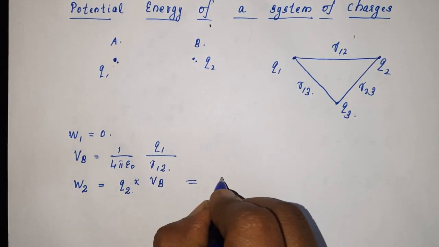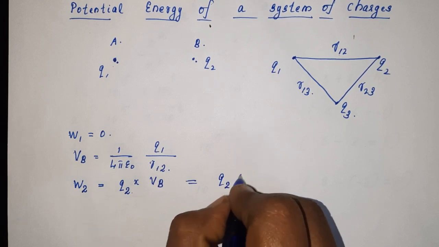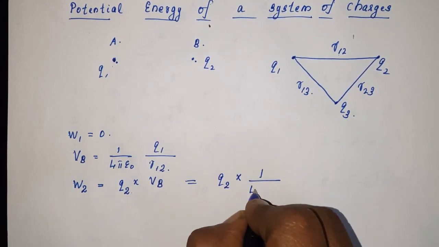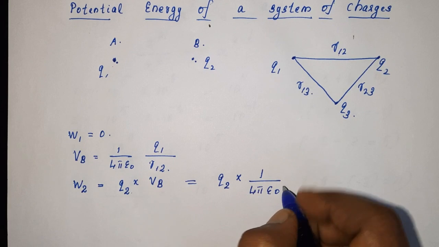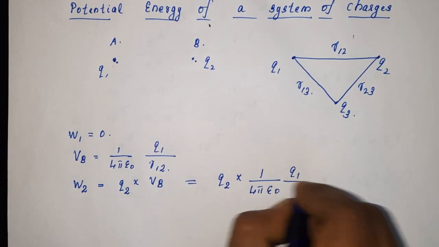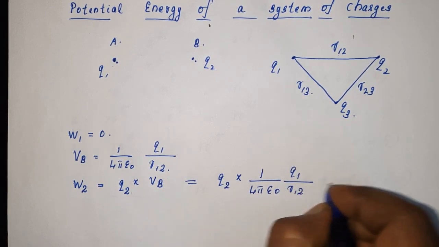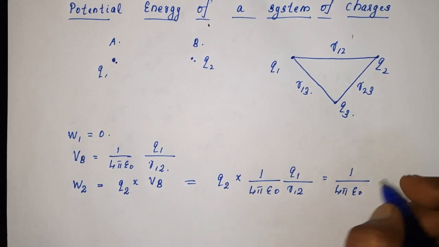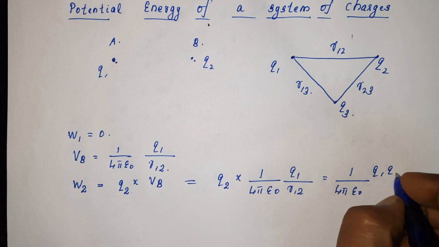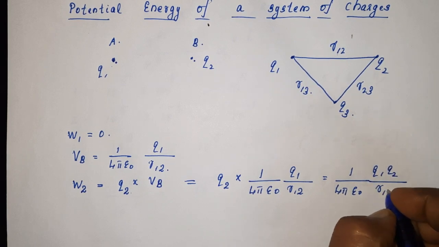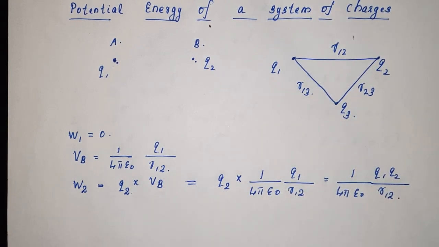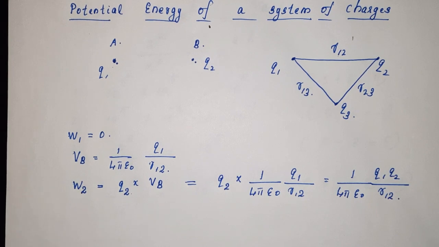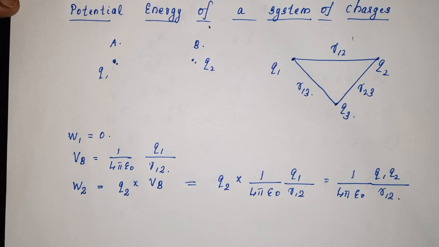So, it is equal to Q2 into 1 by 4 pi epsilon 0 into Q1 by R12, or in short, 1 by 4 pi epsilon 0 Q1 Q2 divided by R12. This is the work done in bringing the charge Q2 to the position B.